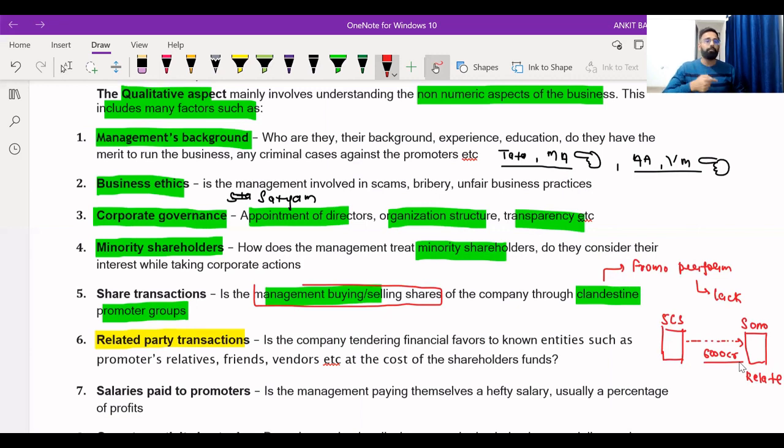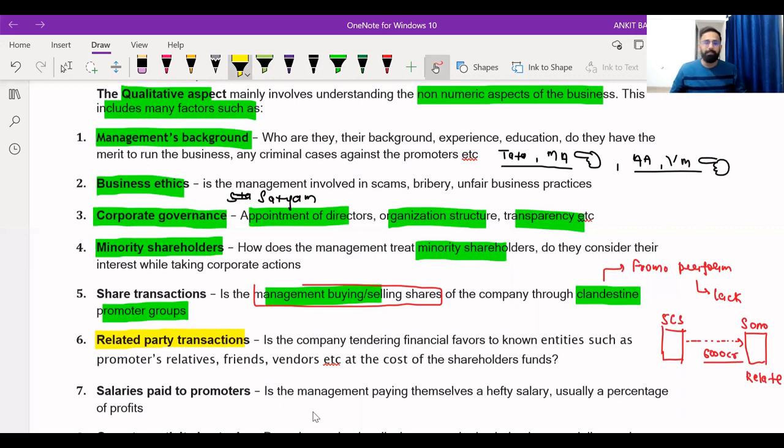So if a company is performing more and more related party transactions, if the company is showing favor to their relatives, right, to their friends, you have to assume that there is a problem, right? And if you do an investigation, definitely you will find some problem. Where more related party transactions are there and companies are showing favor to their related companies, definitely there will be problems. So you should think before investing your money into that company.